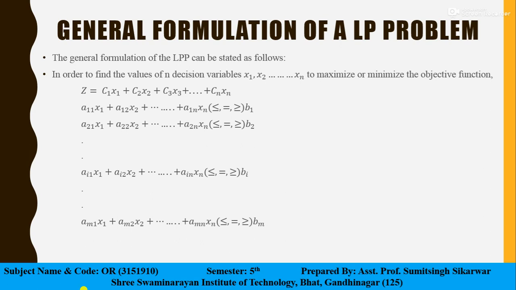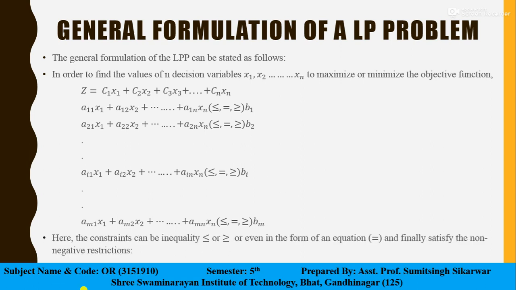And finally, non-negative constraints, which must be greater than or equal to 0. So here you can say that x1 is greater than or equal to 0, x2 is greater than or equal to 0. That means they are not negative. मतलब किसी भी चीज को नेगेटिव नहीं लेना हमें, ये जो वेरिएबल्स लिए हमने उसको हमेशा पॉजिटिव ही रखना है.